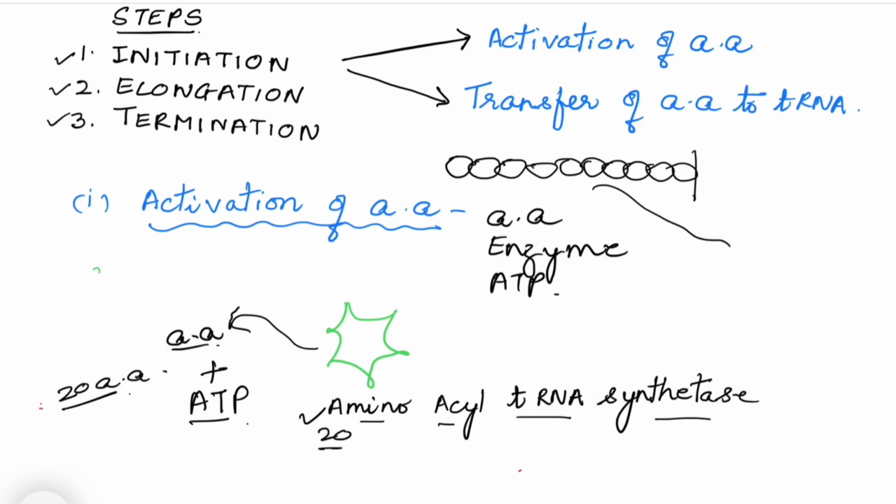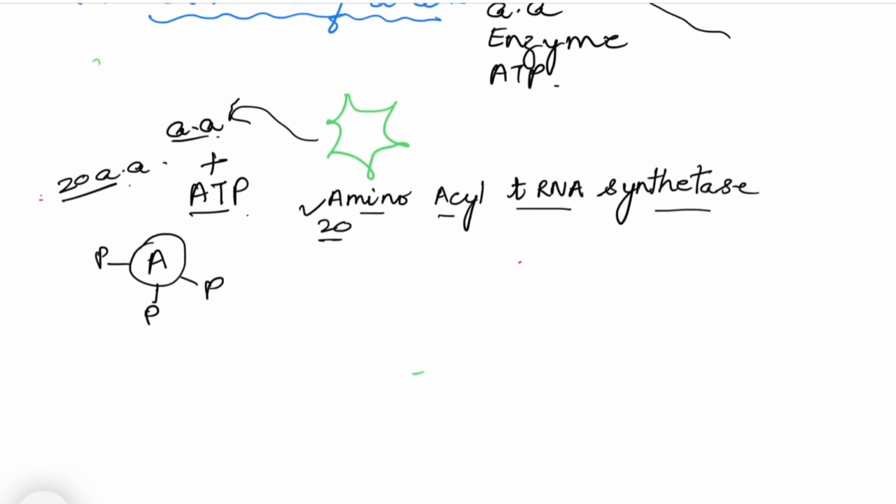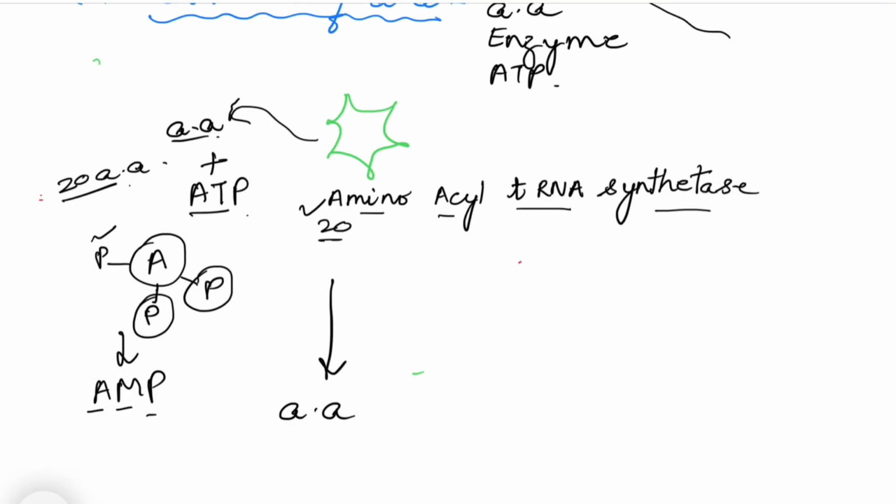Now what is ATP? ATP is adenosine triphosphate. So it uses this ATP to form a complex. Now what is the name of this complex? As this is energy consuming, 2 phosphate bonds are broken. So what is left? AMP, adenosine monophosphate. Only 1 phosphate group is attached, and that is why it is known as AMP after this complex is formed. So here is the amino acid and the AMP is attached, and there is this enzyme.